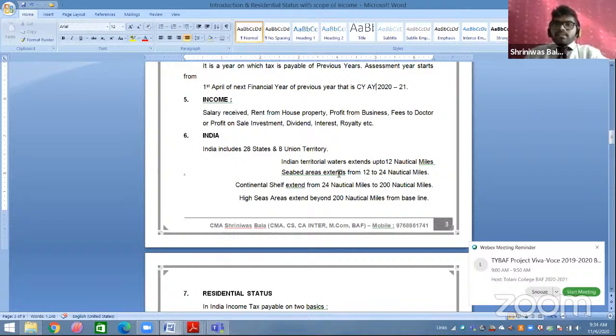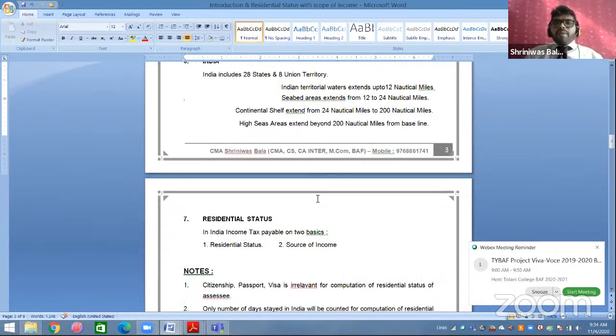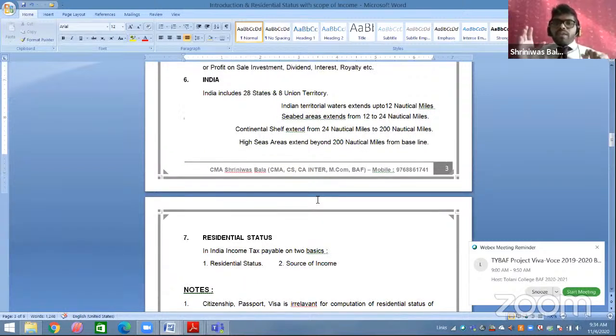I have some shares and securities. I am receiving dividend from it. I am receiving interest from it. That is also your income. You are receiving some royalty from books you have written. That is also your income. Okay, so this was your income. Now, what do you mean by India? India definition is also very, very, very important. Now, all of us know about the structure of India.